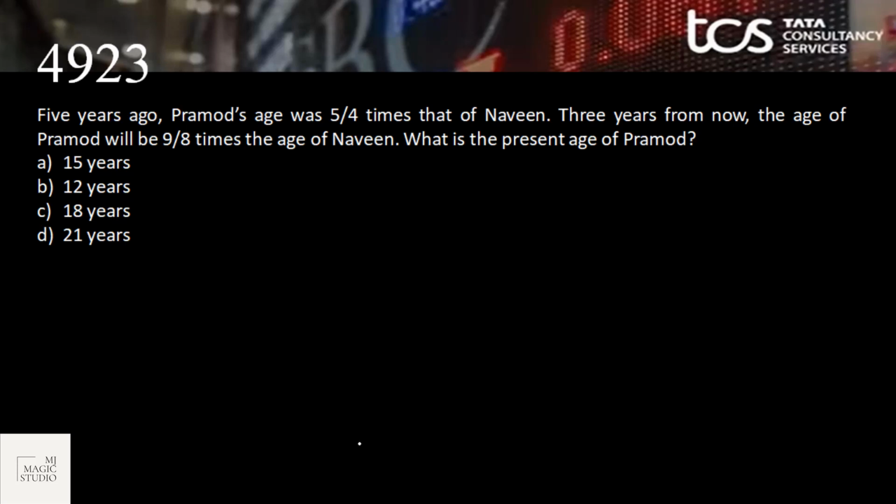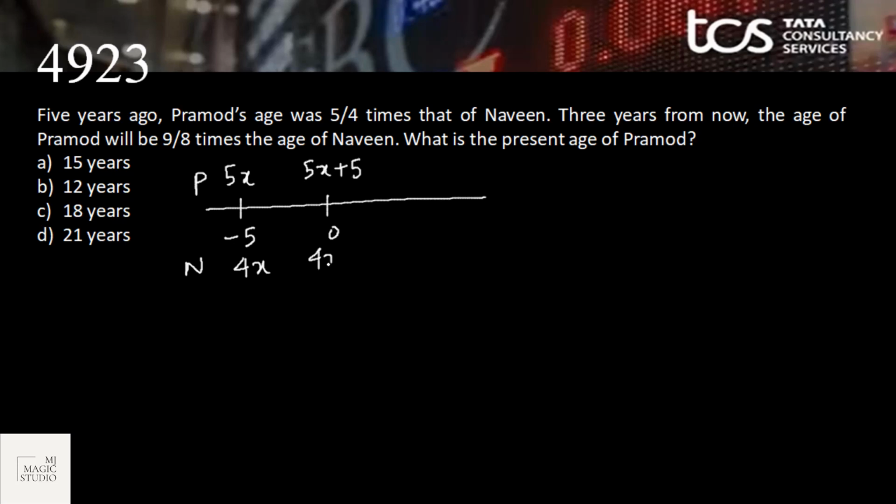Okay, on to the next one, and basically all sums of ages would be solved if we prepare the timeline perfectly. 5 years ago, so this is present, this is minus 5. 5 years ago, Pramod's age was 5 by 4 times that of Naveen. Now, instead of giving ratios, they have given times. That means denominator goes for Naveen and numerator goes for Pramod. So if Naveen's age 5 years ago was 4x, Pramod's age was 5x. Present age is 5x plus 5 for Pramod and 4x plus 5 for Naveen.